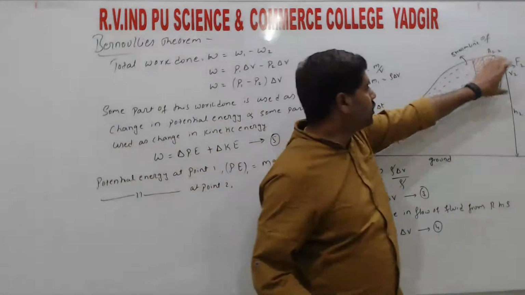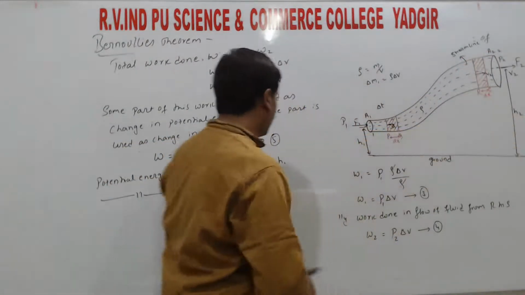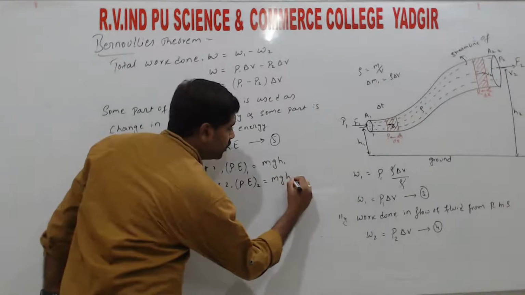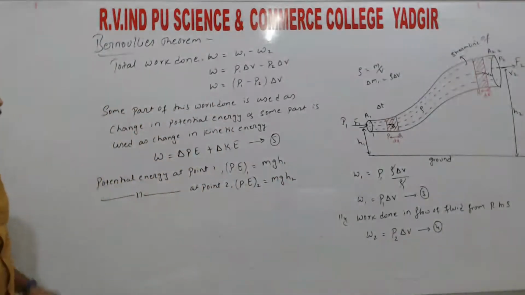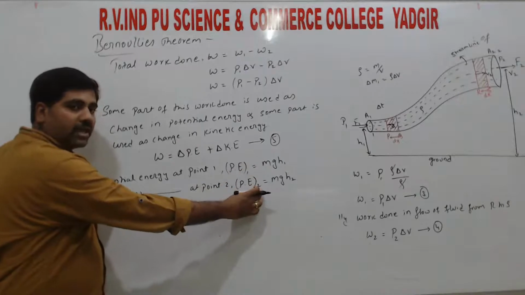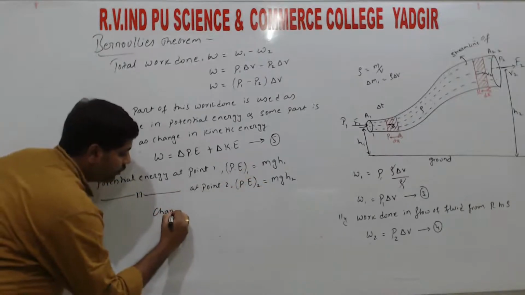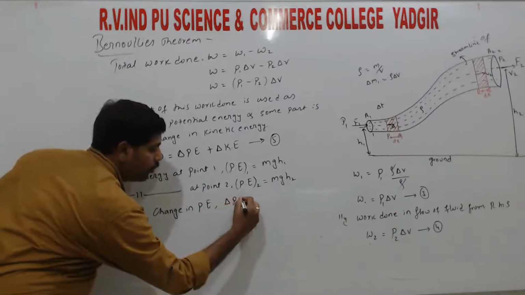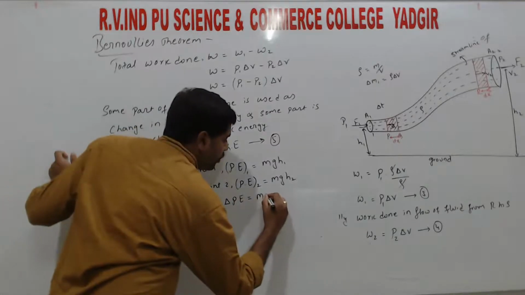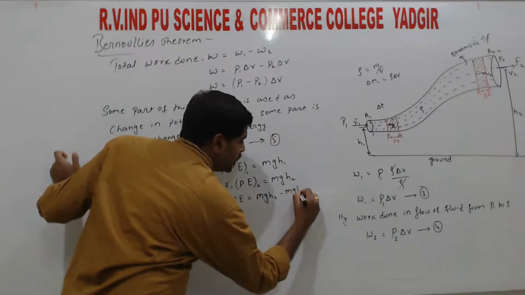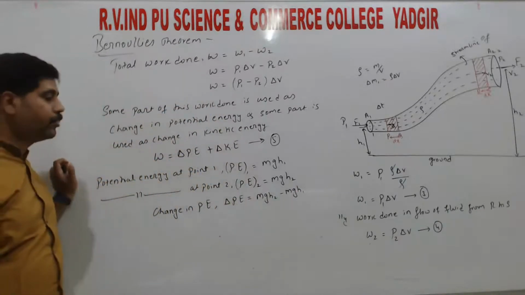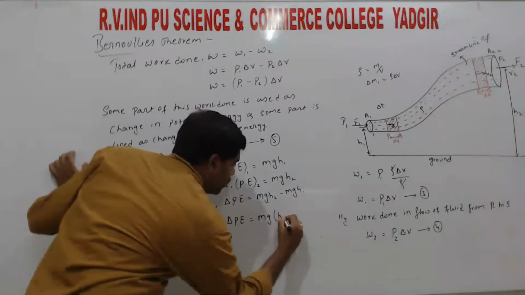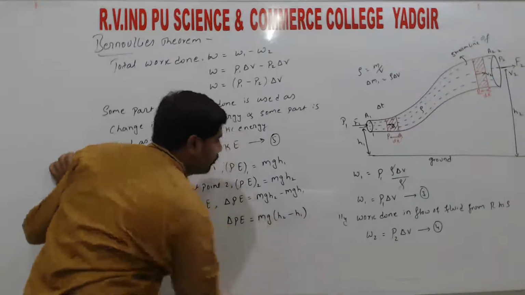So similarly, potential energy at point 2. This second point is at a different height, that is at a height h2, hence potential energy at 2, that is PE2, is equal to mgh2, right? So this is the potential energy at 1, potential energy at 2. So change in potential energy, that is delta PE, is equal to mgh2 minus mgh1. So delta potential energy is equal to m into g common, h2 minus h1, right?